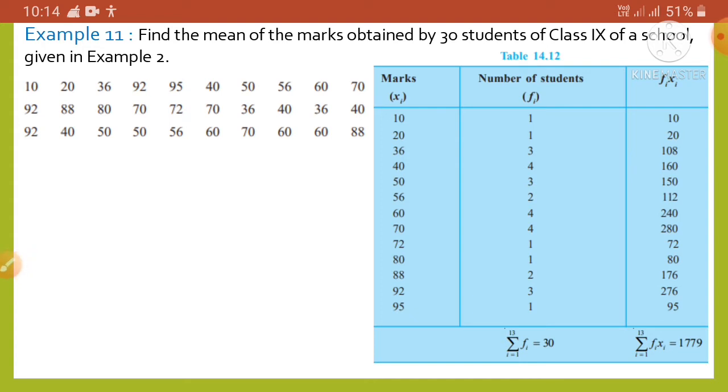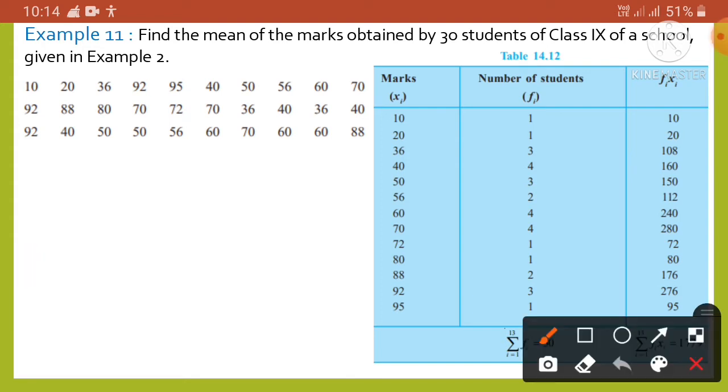3 students obtained 50 marks. 2 students obtained 56 marks. 4 students obtained 60 marks. 4 students obtained 70 marks, and 1 student obtained 72 marks. Then 1 student obtained 80 marks, 2 students obtained 88 marks, 3 students obtained 92 marks, and lastly 1 student obtained 95 marks.